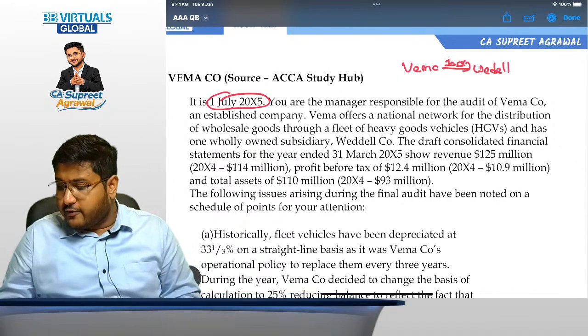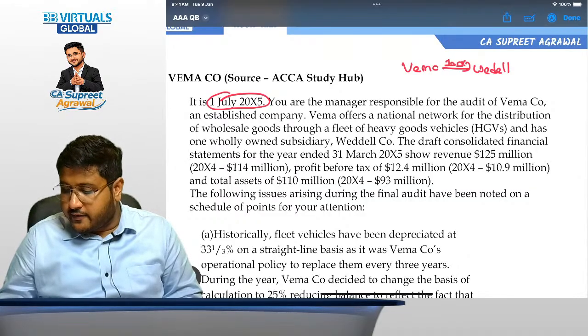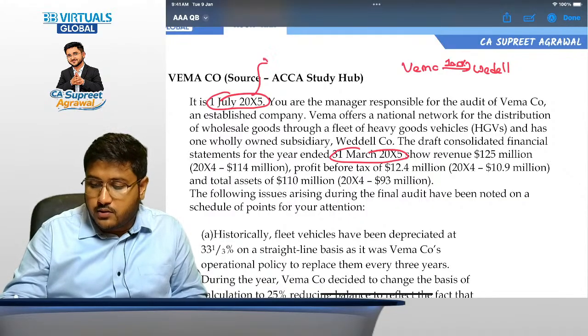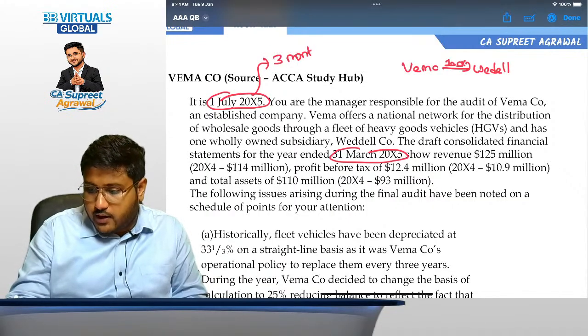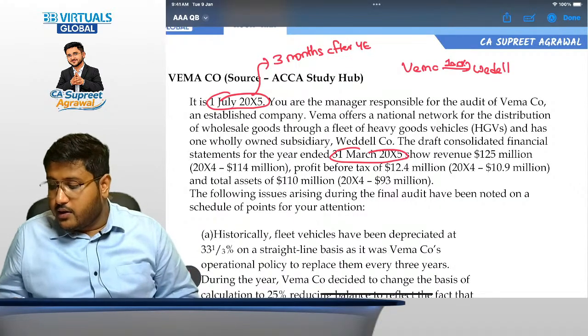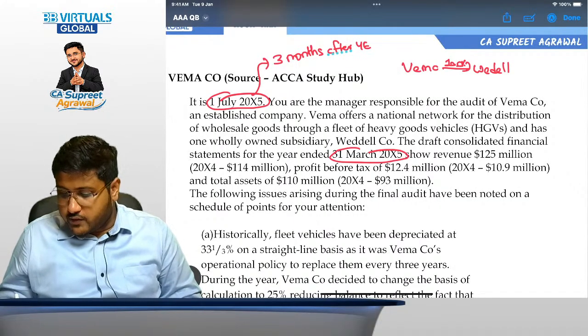Okay. The draft consolidated financial statement for the year ended 31st March 2025. This is there. So March, April, May, June, 3 months after year end. Right. Show revenue of $125 million. And in 2024, it was $114 million.